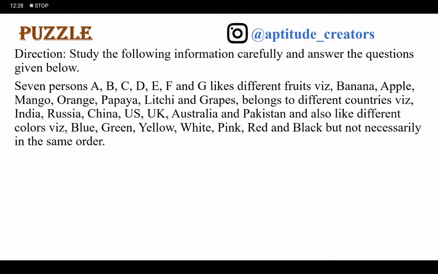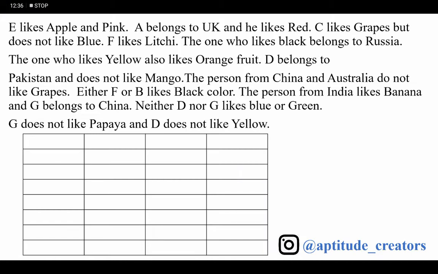Study the information carefully and answer the given question. Seven friends like different fruits, colors and belong to different countries, but not necessarily in the same order. Here I am taking country, here fruit, and here color. Now A, B, C, D, E, F and G. Next, E likes apple and color pink.